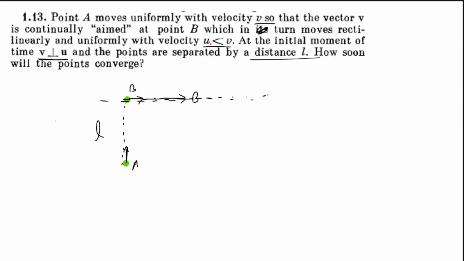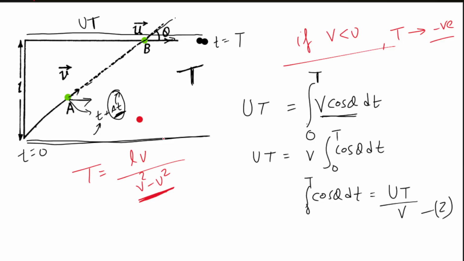So if V is less than U, they will never meet, and in the question it was given that U is less than V, that is V is greater than U, and in that case you will be getting positive time, it means they are meeting somewhere. ठीक है, now if you want to appreciate this question more, suppose करो question में ये दिया रहता कि A was there at this instant, A is here, B is here. In the question it was given that velocity of A was this, velocity of B was this, perpendicular to each other,